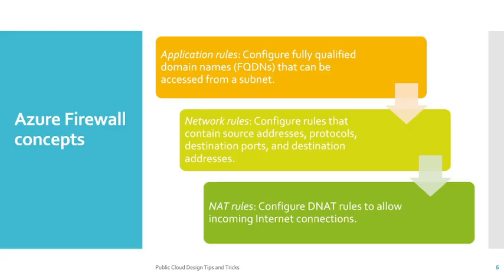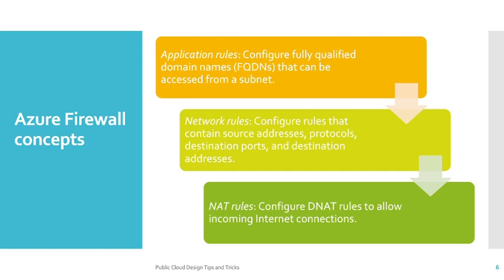Now let's try to understand a few of the concepts of Azure Firewall. Azure Firewall has two main concepts: one is application rule, second is network rule, and their collections as well. If we are talking about rules, then the rules are categorized into three types: application rules, network rules, and NAT rules. Now what is the application rule?